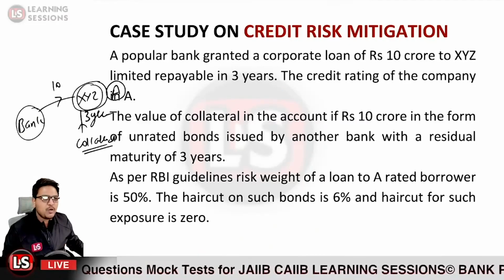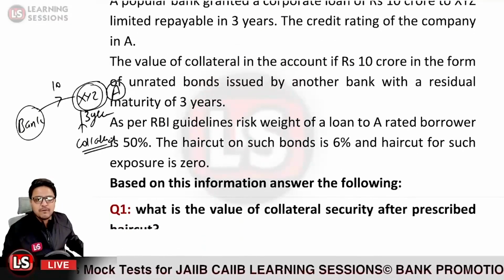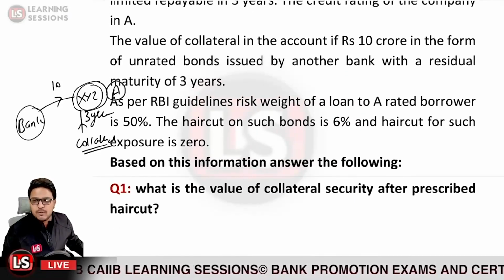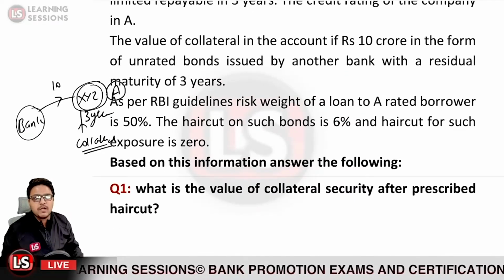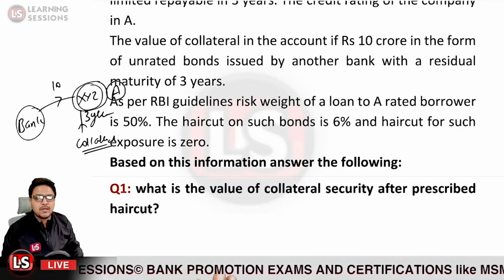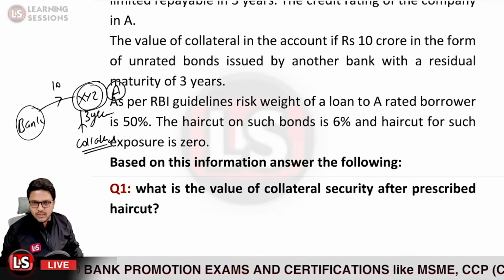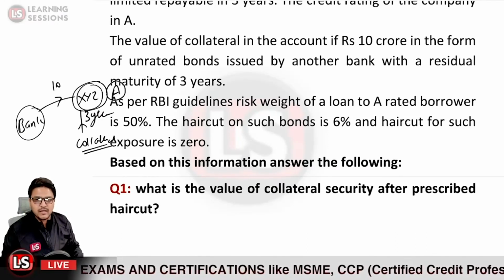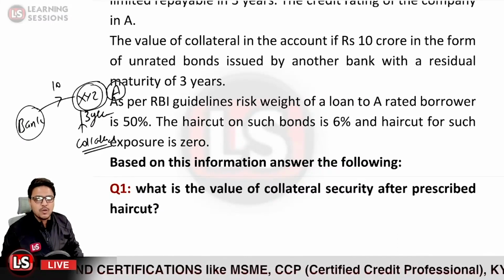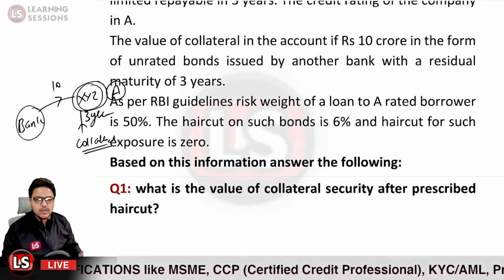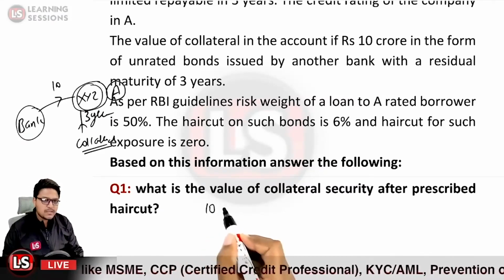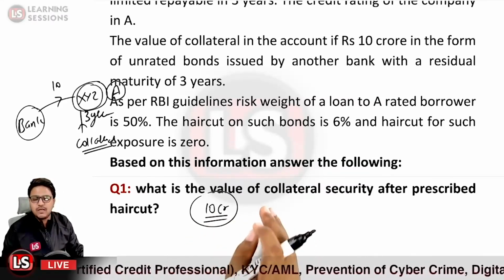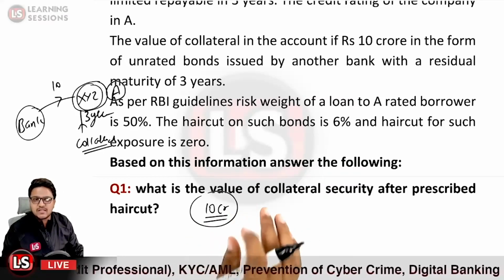Okay, so that is the question part, and we need to solve the question based upon the information given above. What is the value of the collateral security after the prescribed haircut? The collateral security amounts to 10 crore rupees, and we need to calculate the haircut adjusted value of the collateral security.